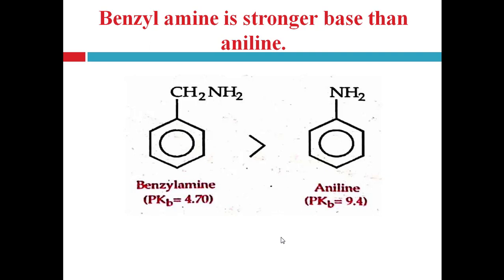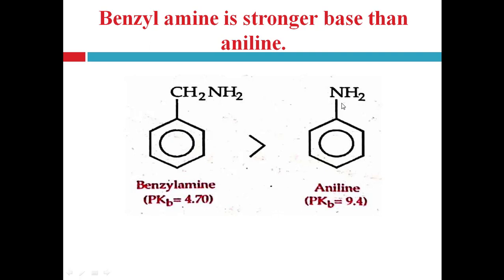In an aryl alkyl amine like benzylamine, the lone pair of electrons on the nitrogen atom is not conjugated with the benzene ring, because the amino nitrogen is not directly attached to the benzene ring.